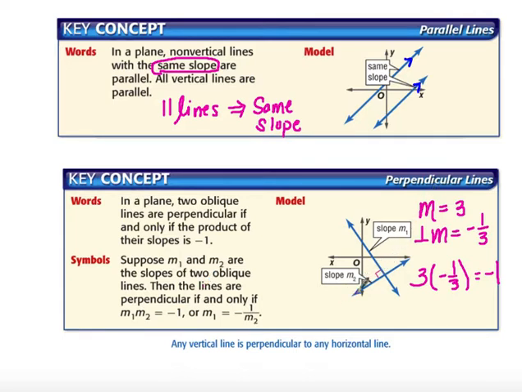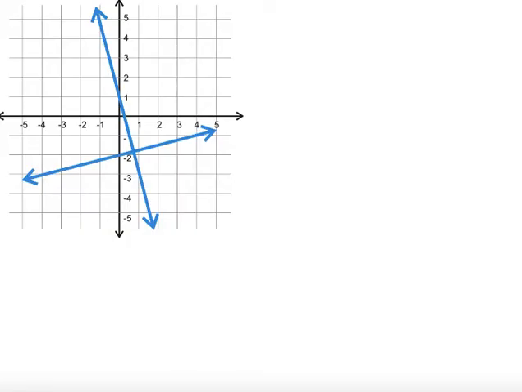Now, the only time that rule is going to have an exception is if the lines are vertical and horizontal. In that case, the vertical line is not going to have a slope, and the horizontal line will have a 0 slope. So with no slope, you can't multiply out to be -1. That's the only exception.